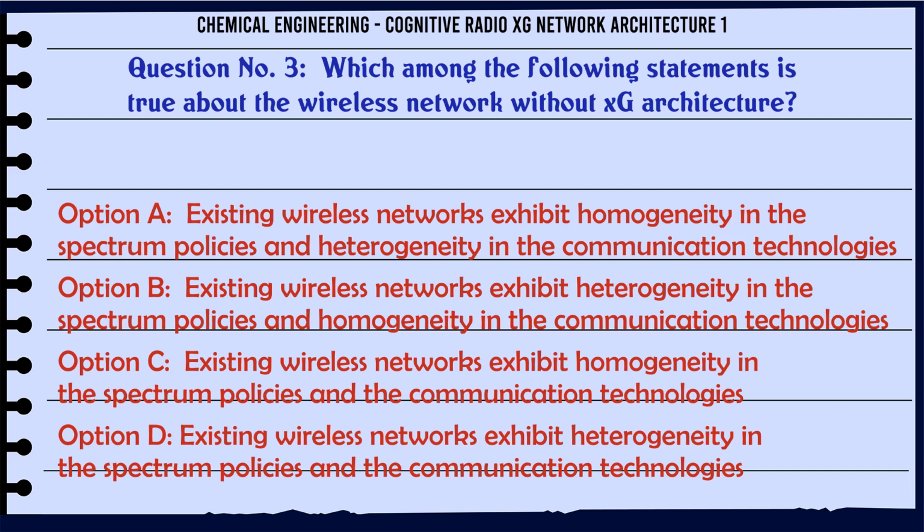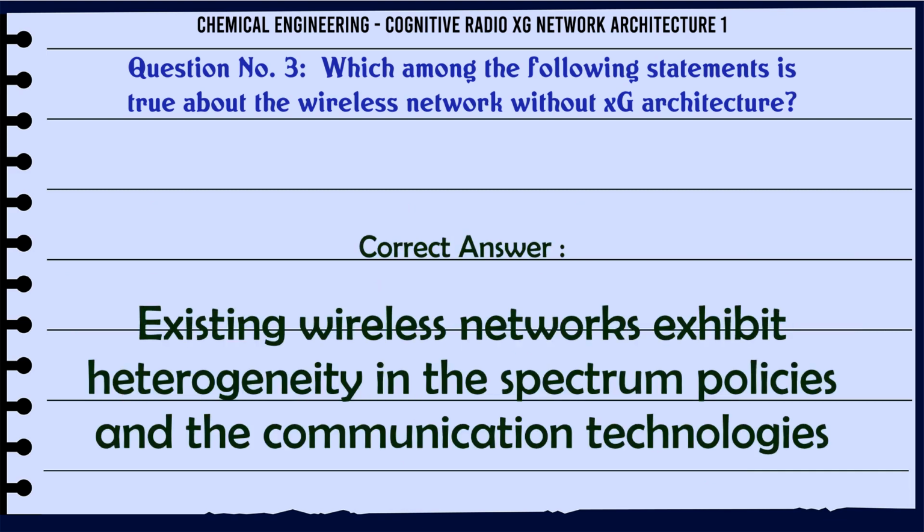C. Existing wireless networks exhibit homogeneity in the spectrum policies and the communication technologies. D. Existing wireless networks exhibit heterogeneity in the spectrum policies and the communication technologies. The correct answer is Existing wireless networks exhibit heterogeneity in the spectrum policies and the communication technologies.